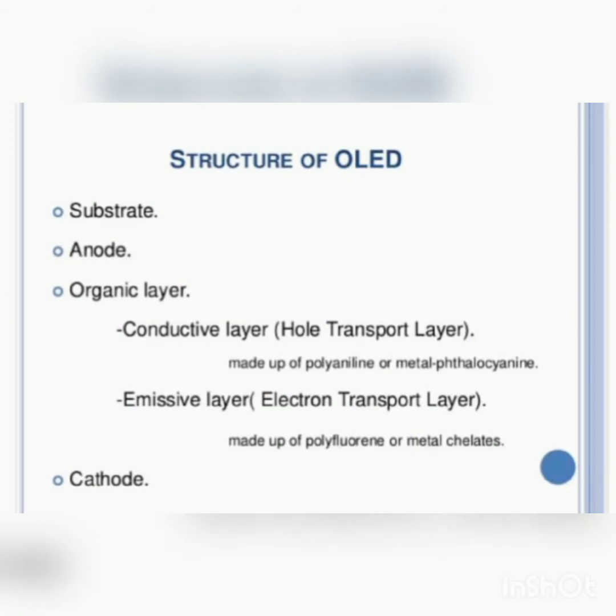And the structure of OLED. Now coming to the structure of OLED, you can see that the structure is very simple. Generally in OLED we have six layers: substrate, anode, organic layer, conductive layer, emissive layer, cathode.